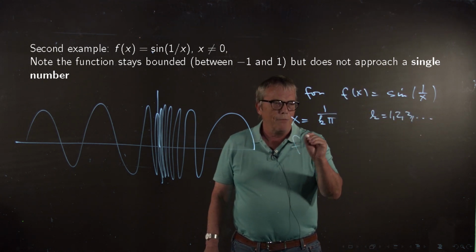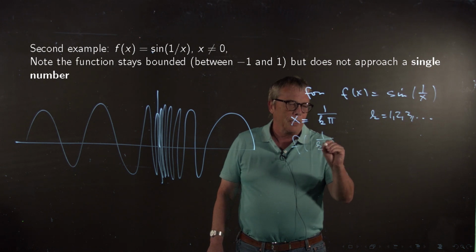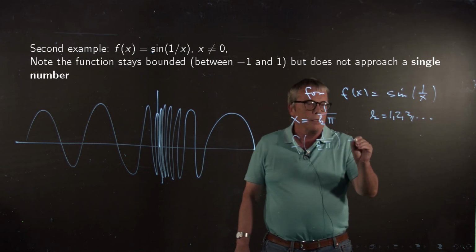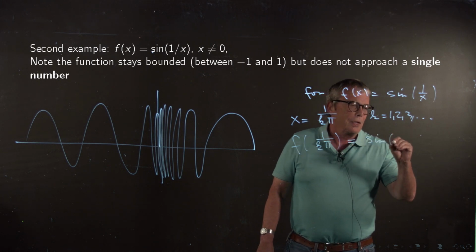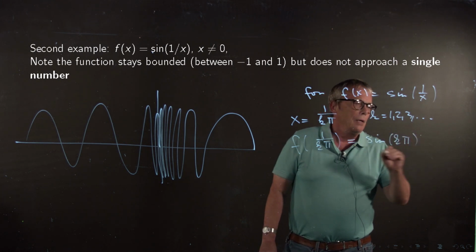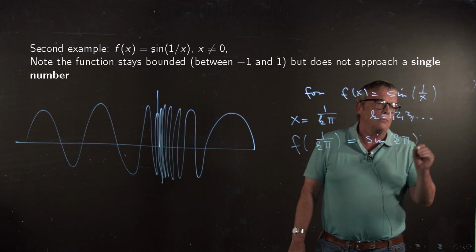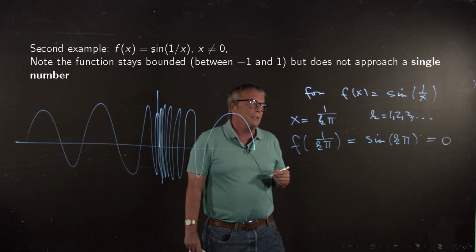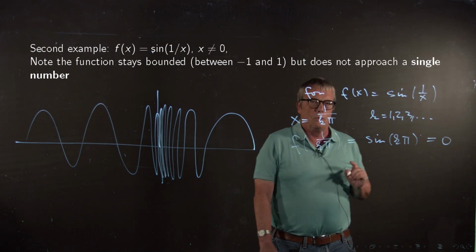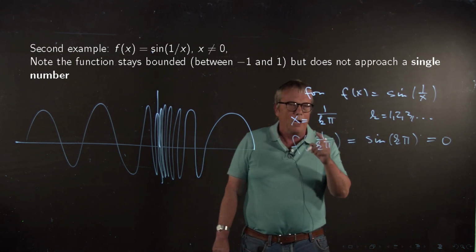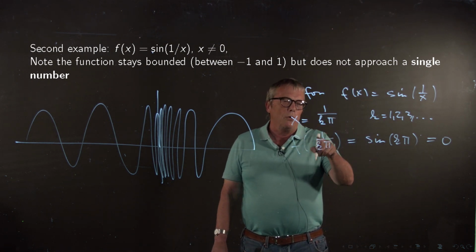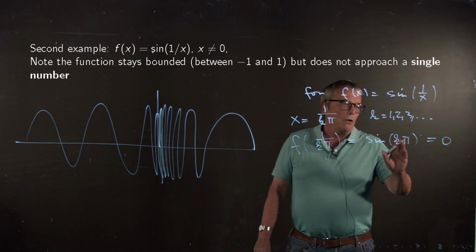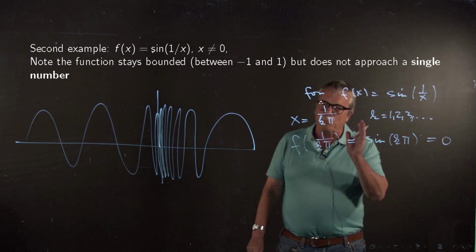Then f of 1 over k pi is sine of 1 over that, so it's sine of k pi, and this is always 0. So the sine of every integer multiple of pi is 0. Okay, fine. Now you might think, well, since 1 over k pi approaches 0 and the sine of it is 0, maybe the limit is 0.